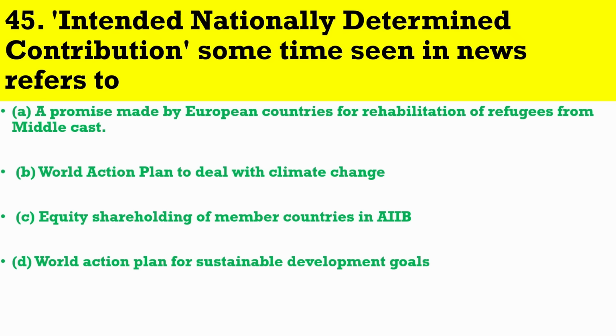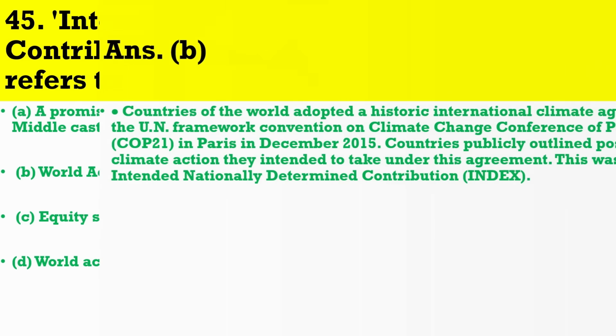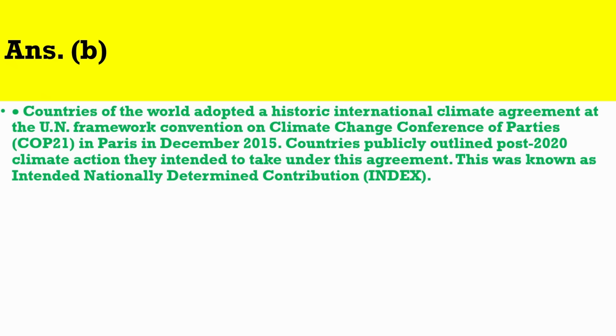Question number 45. Intended nationally determined contribution, sometimes seen in news, refers to. The correct answer is B. Countries of the world adopted a historic international climate agreement at the UN Framework Convention on Climate Change Conference of Parties, COP21, in Paris in December 2015. Countries publicly outlined post-2020 climate action they intended to take under this agreement. This was known as Intended Nationally Determined Contribution.